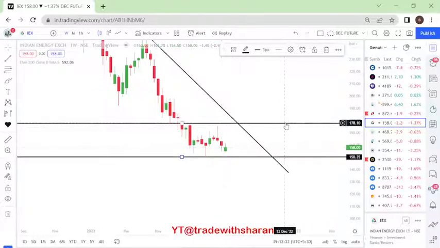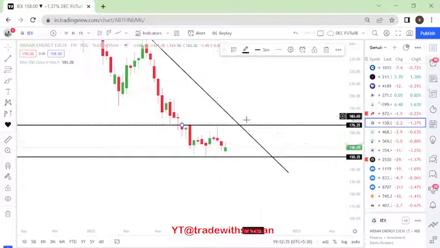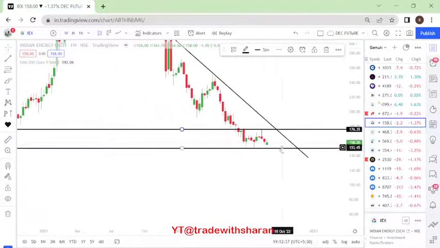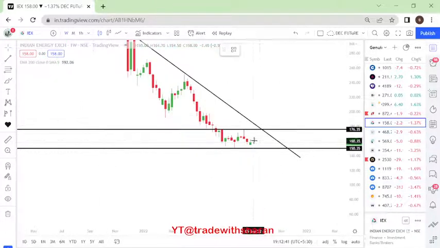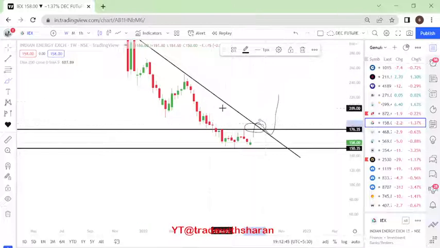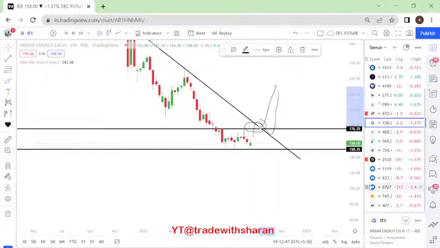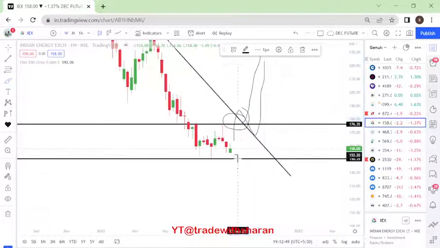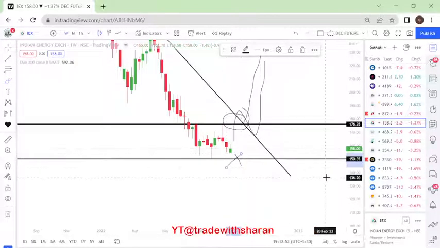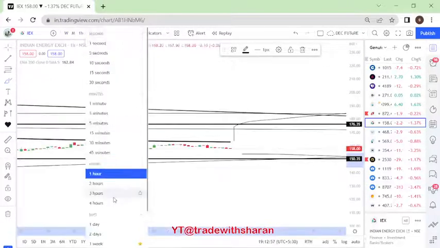So from a long term perspective, we will enter only after crossing this 174 level. The price has to sustain above 174 levels. At the same time, it will be confluenced with the trend line as well, so that should give us momentum in the coming days. Otherwise, if it starts breaking the 150 level, we should avoid it for now. All right, so we will also have a look at the 1 day time frame.